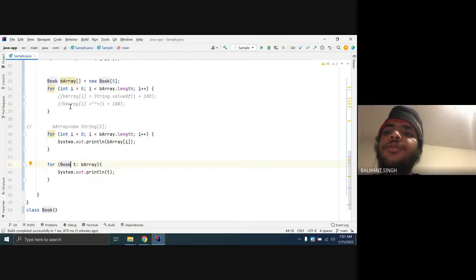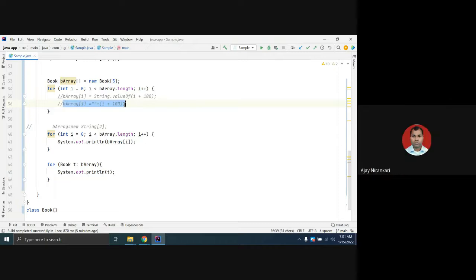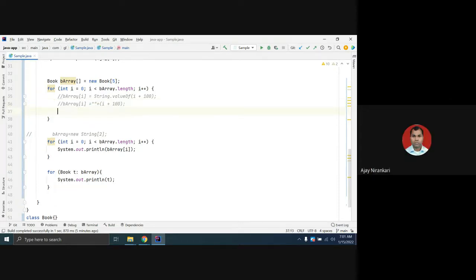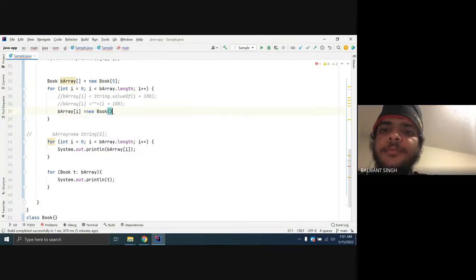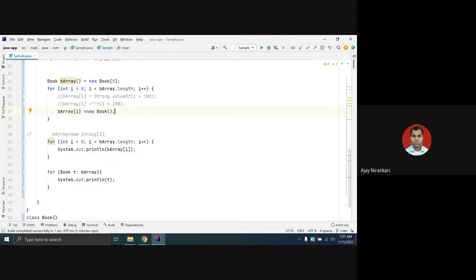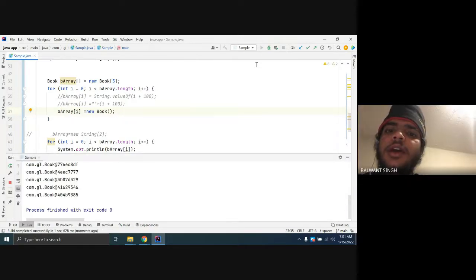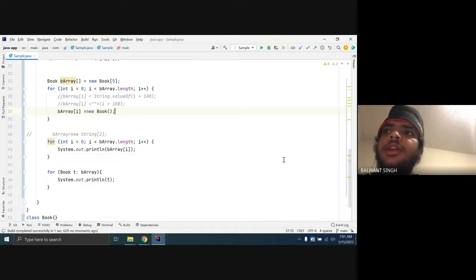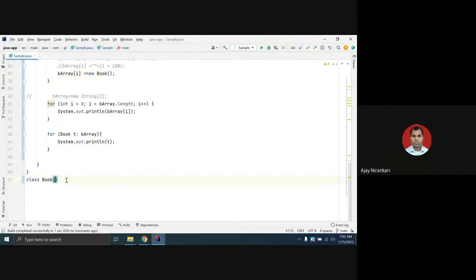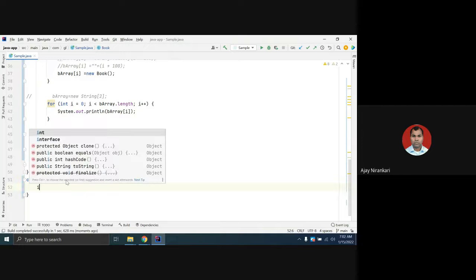Here, how to fill it? You can fill it similarly. Here you initialize a new book this way, and then it works. So at position 1 we have a book, some Book ABC, and at position 2 it would be XYZ. Here you can just create one variable.